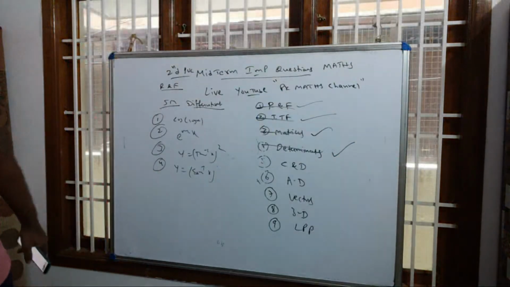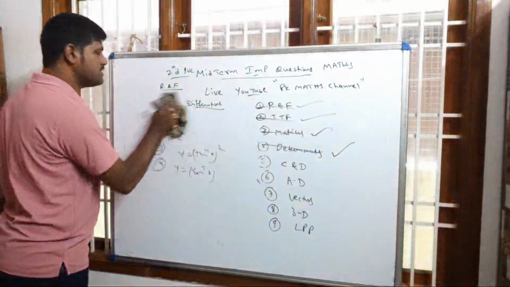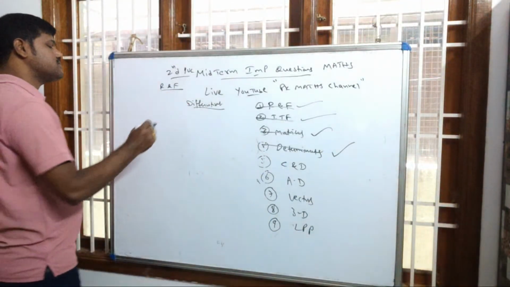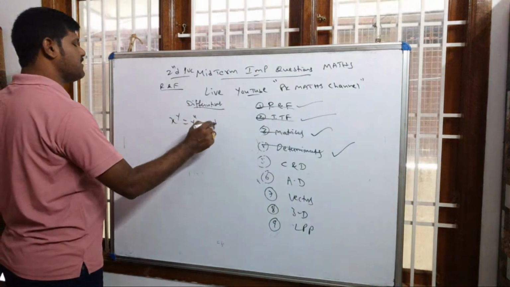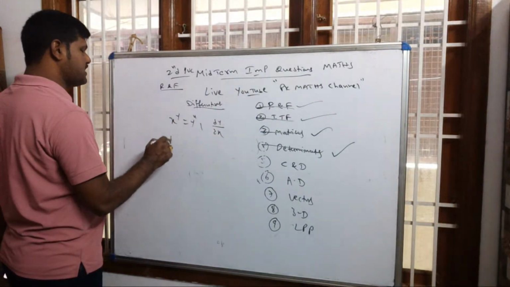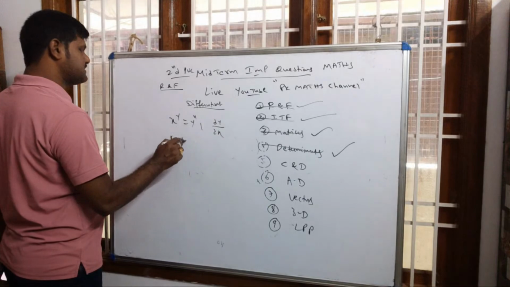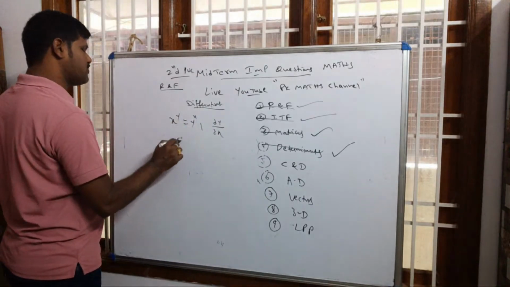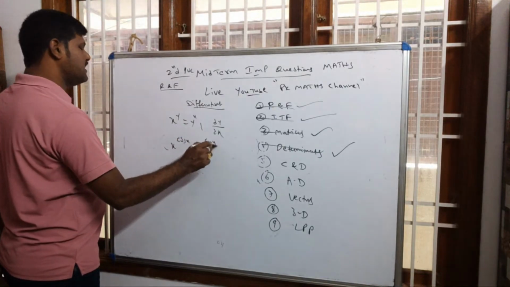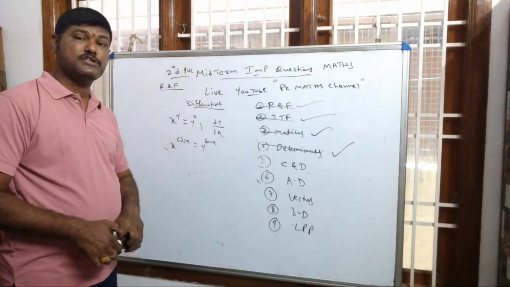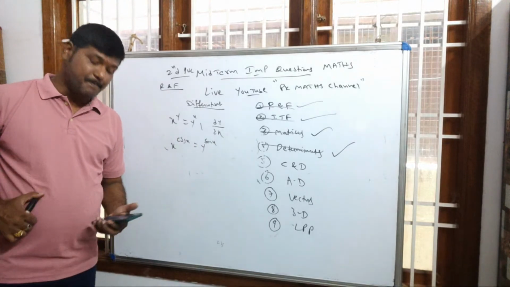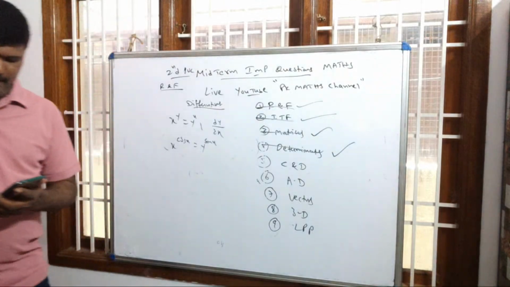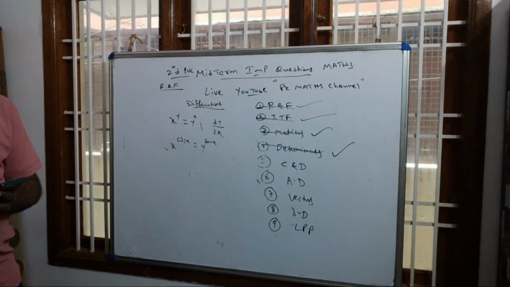And other than this, which questions are very, very important, you can focus even for 2 marks and 3 marks: chain rule questions and exponential questions like x power y is equal to y power x, find dy by dx, or e power cos x minus cos y. Some questions are there, like x power cos x is equal to y power sin x. Different questions like this are there. These questions also they may ask for 3 marks. But parametrics are compulsory. Along with the parametric, they will ask these questions. Because for the midterm you have a little portion.